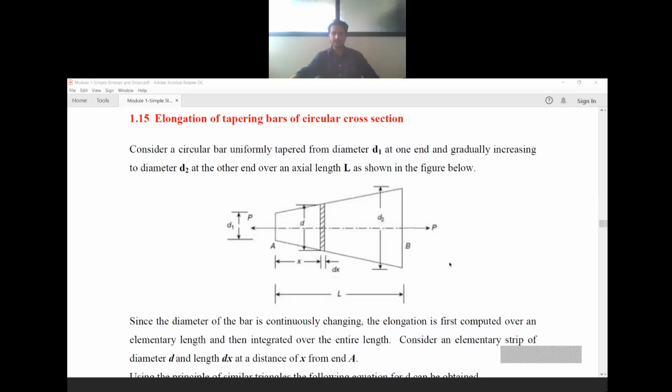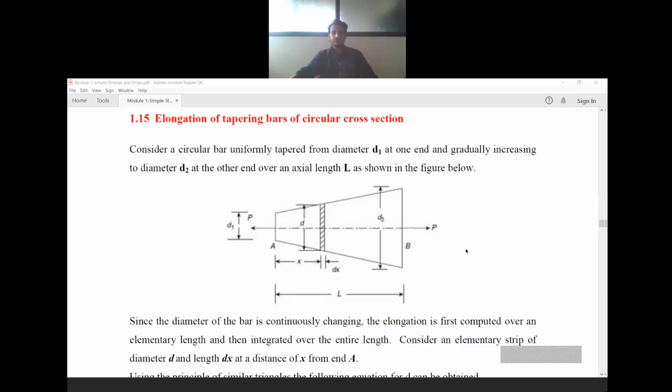The sectional diameter keeps varying. This type of bar we call tapering bars. So in tapering bars you have two kinds. One is a rectangular kind and another one is circular cross section. So here at first we shall take the circular cross section, and we shall derive a formula, and today we shall also see one problem related to tapered bars of circular cross section.